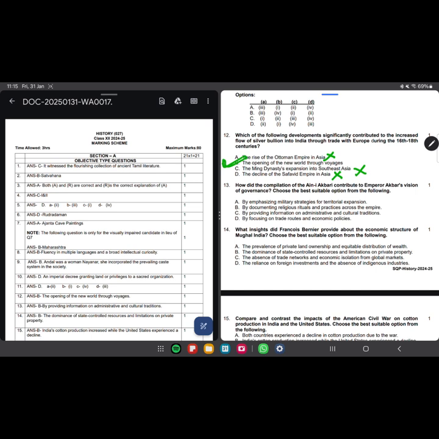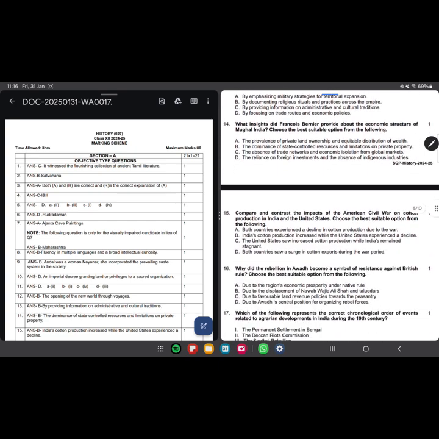It documented all the religious and ritual practices, with emphasis on military strategies for territorial expansions, by providing information on administrative and cultural traditions, by focusing on trade routes and economic policies. For sure, this was mentioned, but not in such a huge amount that it can lead to governance vision. But yes, information on administrative was there, so this is the correct option. C is the correct option.